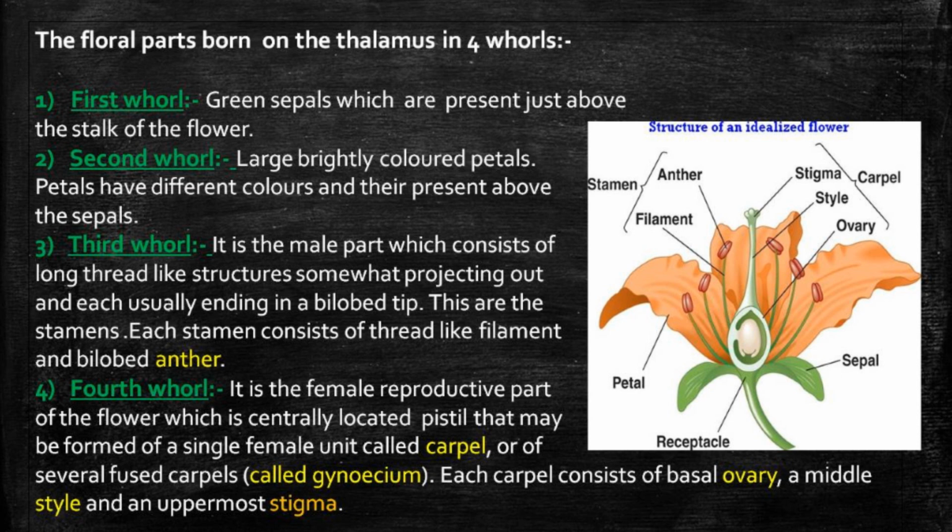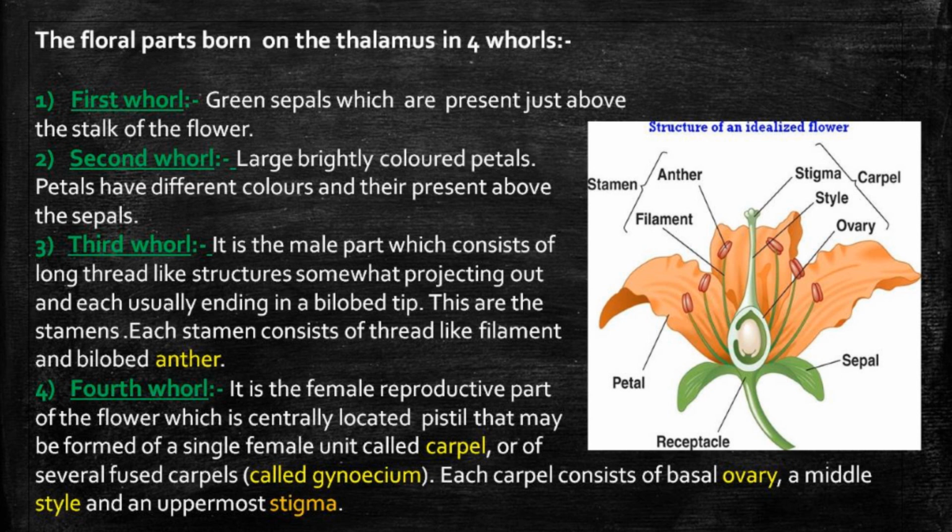The third whorl, it is the male part which consists of a long thread-like structure somewhat projecting out, each usually ending in a bilobed tip. You can see in the diagram the thread-like part is the filament and above it the bilobed part is the anther, and overall we call it the stamen.